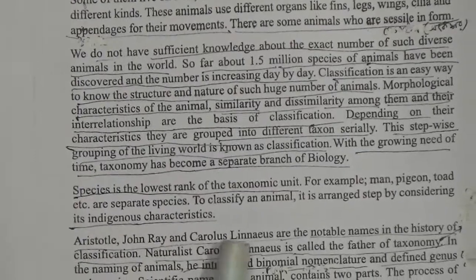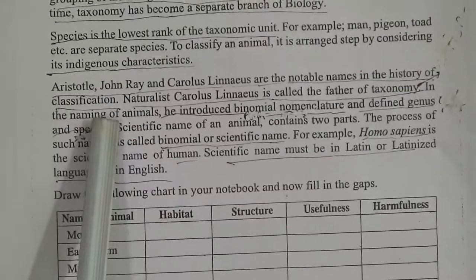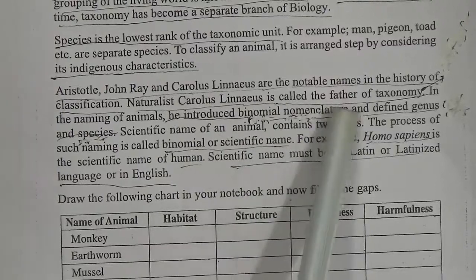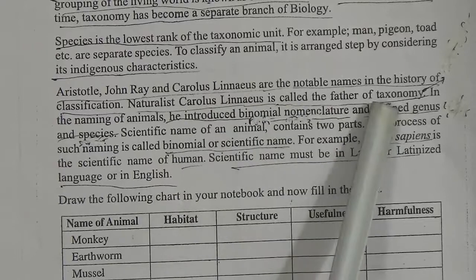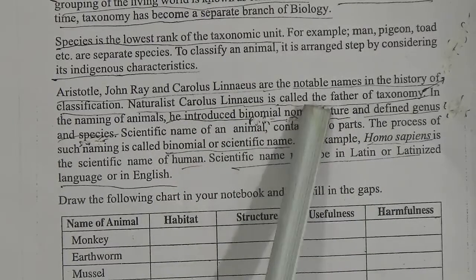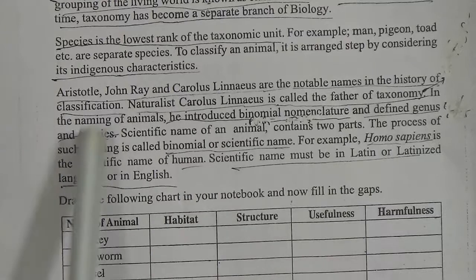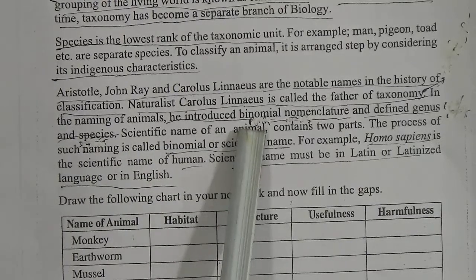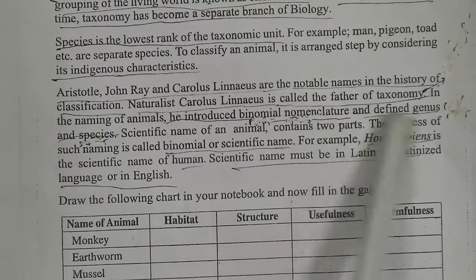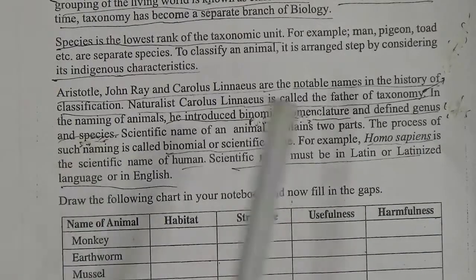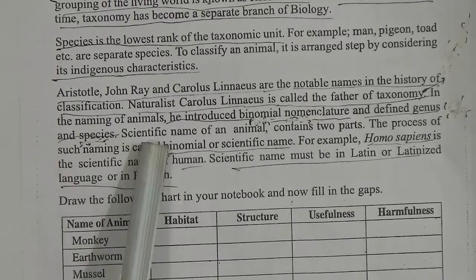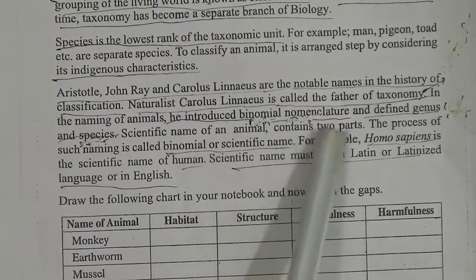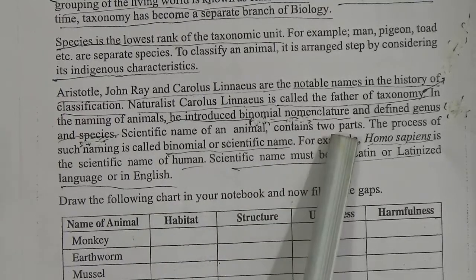Aristotle, John Ray and Carolus Linnaeus are the notable names in the history of classification. Naturalist Carolus Linnaeus is called the father of taxonomy. My dear students, here is a knowledge based question. Naturalist Carolus Linnaeus is called the father of taxonomy, and in the naming of animals he introduced binomial nomenclature and different genus and species. My dear students, here also is a knowledge based question. And the scientific name of an animal contains two parts. My dear students, here is an important MCQ.